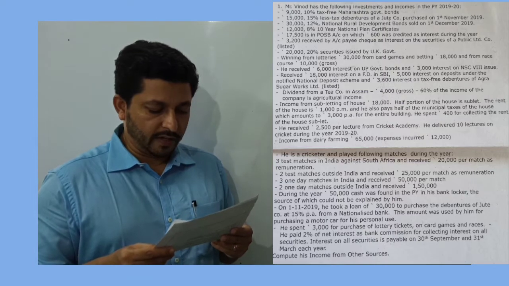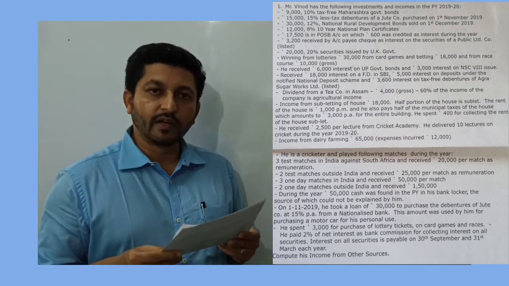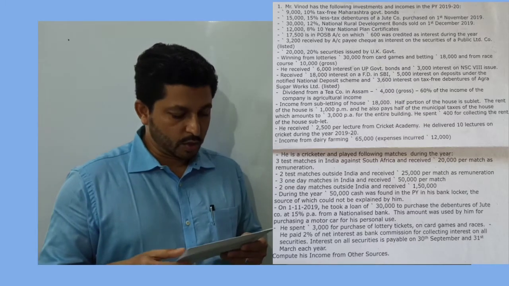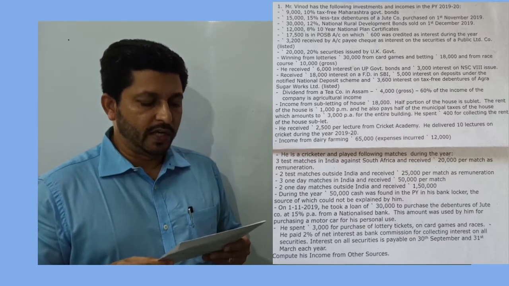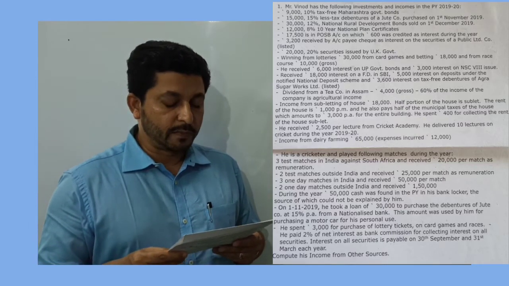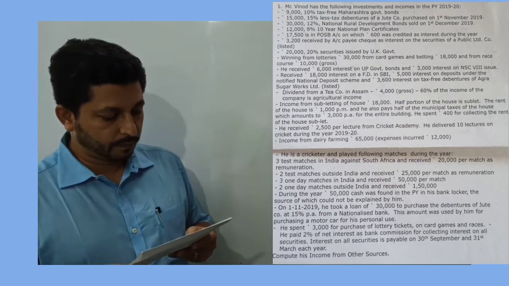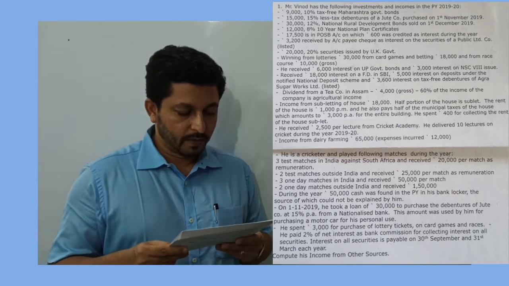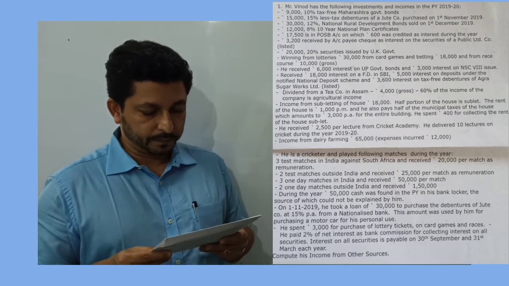He received 2,500 per lecture from Cricket Academy. He delivered 10 lectures on cricket during the year. Income from dairy farming is 65,000. Expenses incurred is 12,000. He is a cricketer and played the following matches during the year: 3 test matches in India against South Africa and received rupees 20,000 per match as remuneration. 2 test matches outside India and received rupees 25,000 per match as remuneration. 3 one-day matches in India and received rupees 50,000 per match. 2 one-day matches outside India and received rupees 1,50,000.